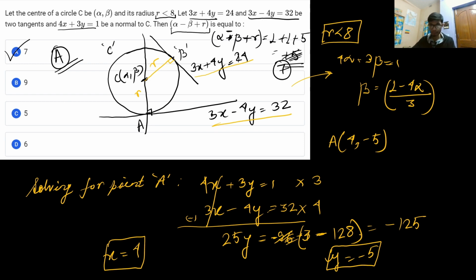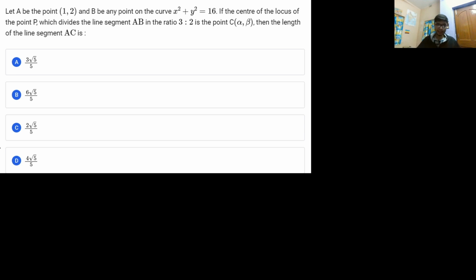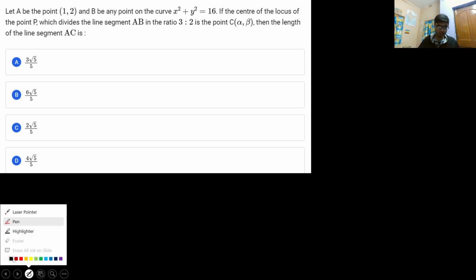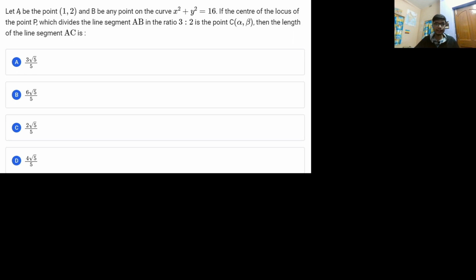Now let us move to the third problem, and the third problem is a problem on locus of a circle. It is saying that there is a point A with coordinate 1 comma 2, and the point B lies on this particular curve, which we know is a circle. It is asking for the center of the locus of point P. Point P is a variable point which traces a locus, and this particular locus has a center.